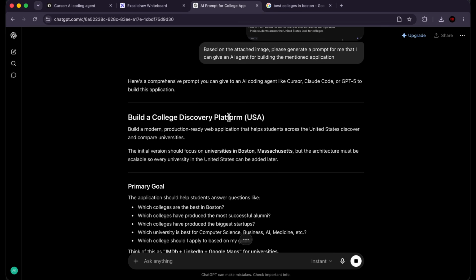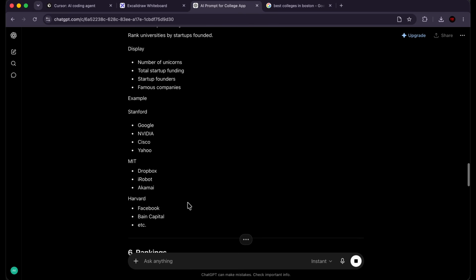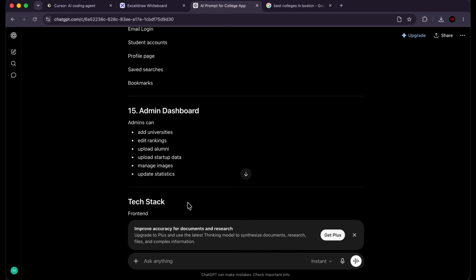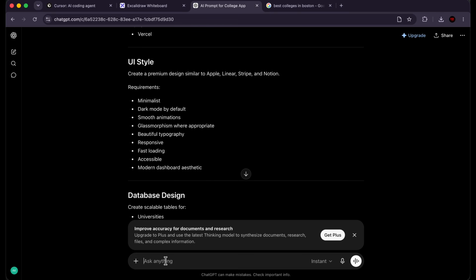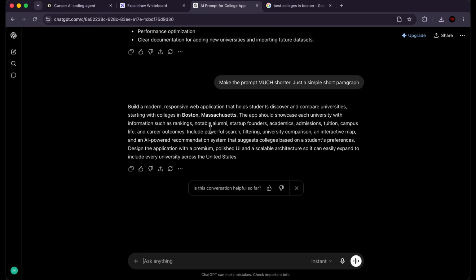So build a college discovery platform for the United States. This is a very long prompt, and I don't want this to be so long because this is something that is going to increase the amount of input tokens. So something about cost management and usage management is that you don't want to waste your input tokens or your output tokens. So I'm going to tell it to make the prompt much shorter. Just a simple, short paragraph. That's it. All right, so you can iterate on your prompts, and this is why I really recommend using tools like ChatGPT or Claude for writing prompts when you're using Cursor. It gives you a very effective way of iterating.